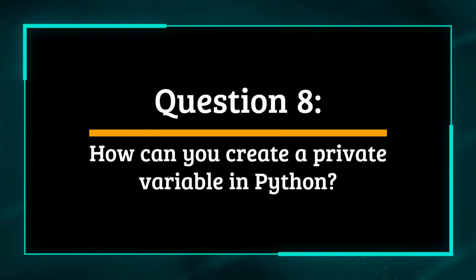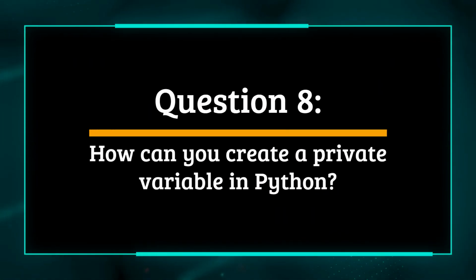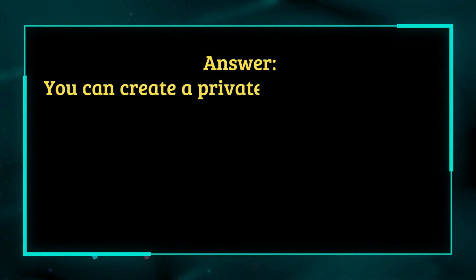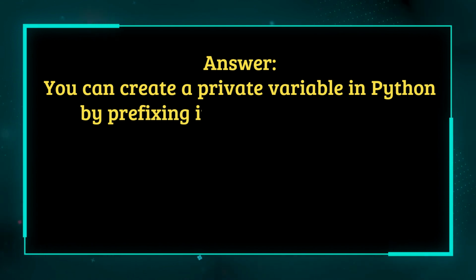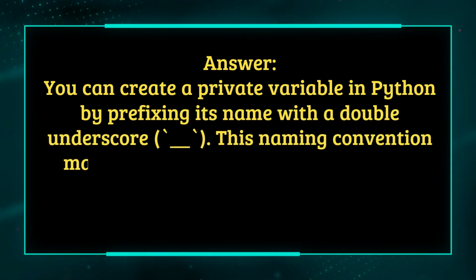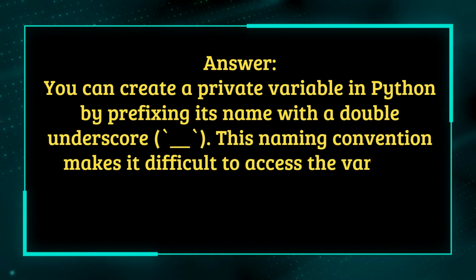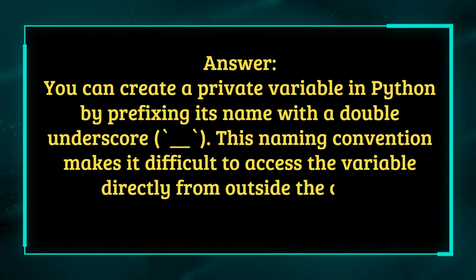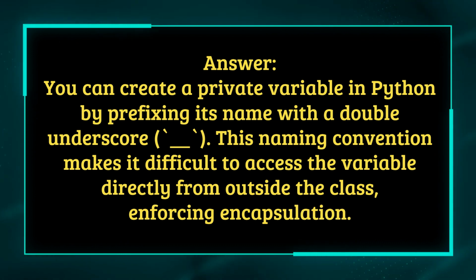Question 8. How can you create a private variable in Python? Answer. You can create a private variable in Python by prefixing its name with a double underscore. This naming convention makes it difficult to access the variable directly from outside the class, enforcing encapsulation.